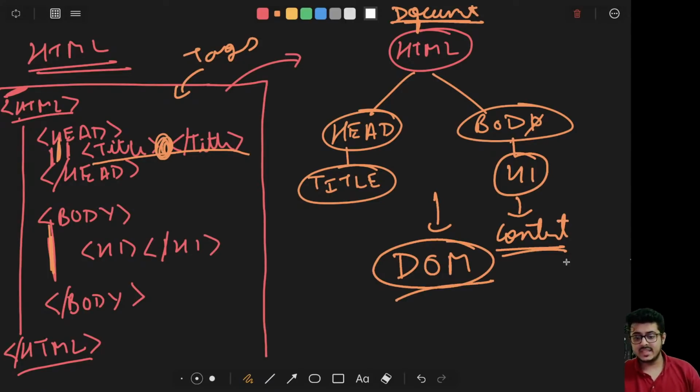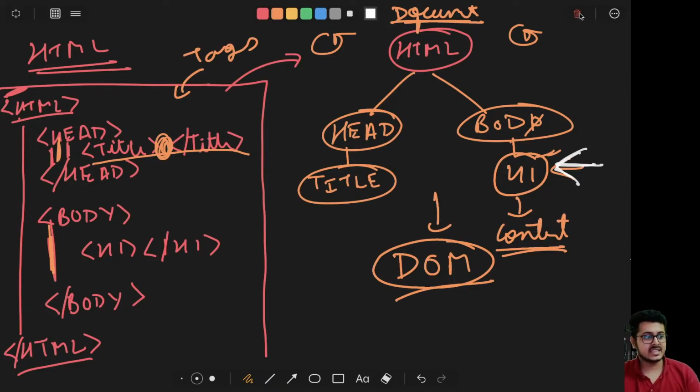So for example, something changed in the h1 tag right over here. To make that change visible to us, I will have to reload the entire DOM. I will have to refresh the entire page to reload the entire DOM, so that the change we want to see in the h1 element is visible to us.